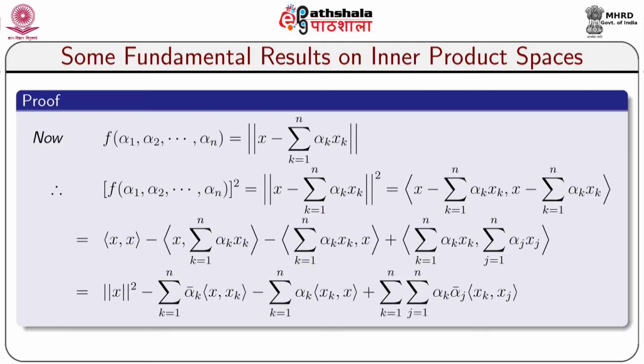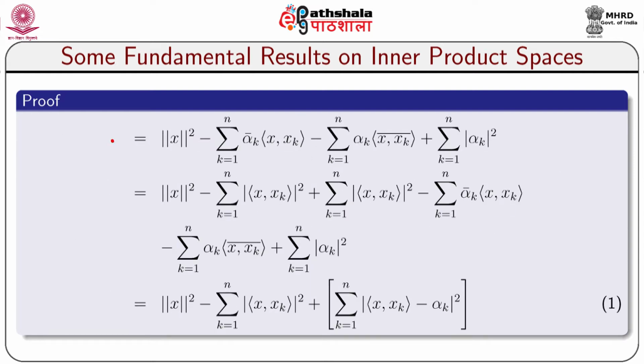Which is equal to norm of x square minus sigma k equal to 1 to n alpha k bar inner product (x, xk), minus sigma k equal to 1 to n alpha k inner product (xk, x), plus sigma k equal to 1 to n sigma j equal to 1 to n alpha k alpha j bar inner product (xk, xj). This equals norm of x square minus sigma alpha k bar inner product (x, xk) minus sigma alpha k inner product (x, xk) bar plus sigma k equal to 1 to n modulus of alpha k square.